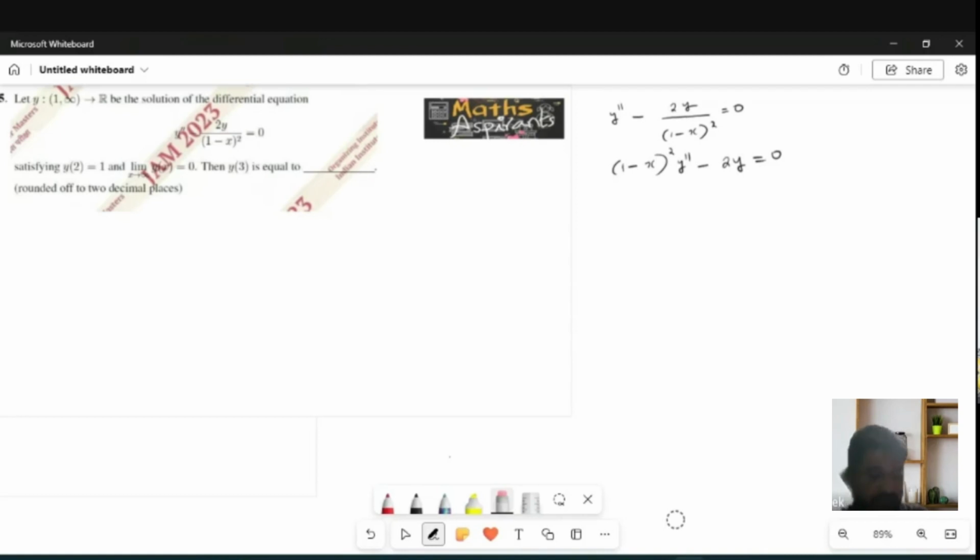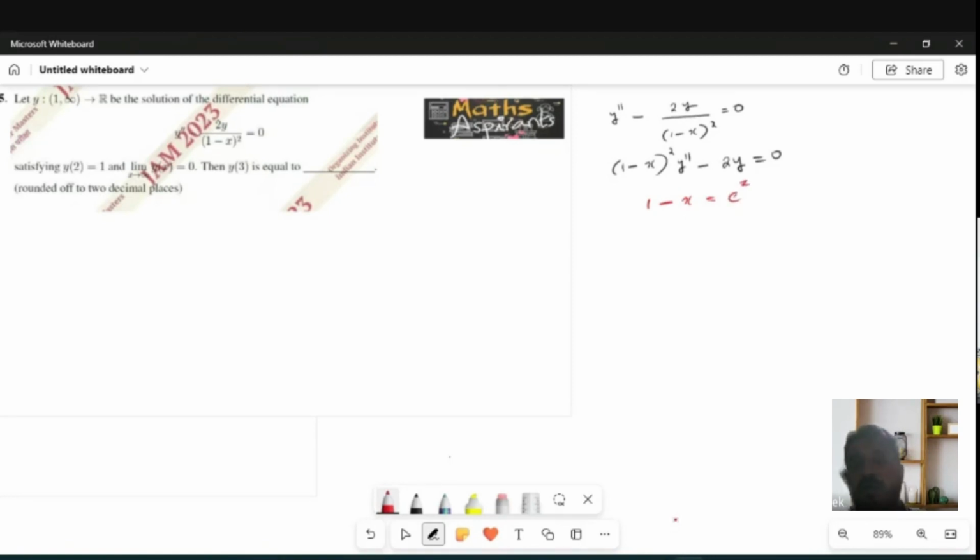Let us see how to solve this. Generally, whenever x square y double dash, x y dash, at that time we give x is equal to e power z. But whenever this is the format, you just give 1 minus x is equal to e raised to z.